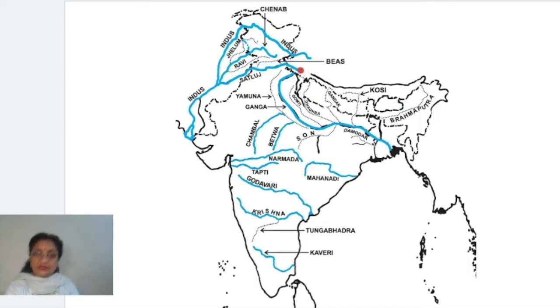From here it originates. You can see here, in between the Himalayas, it is originating, it flows through this part, through the territory of India, it crosses this part, and after that it again enters Pakistan and joins the Indus river. So this river is Satluj. This entire system of rivers is called the Indus river system.